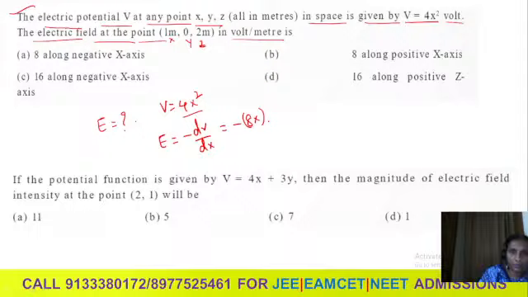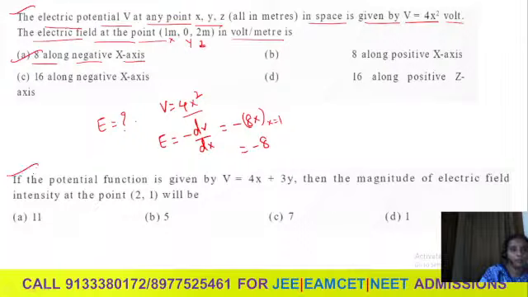We need to put x equal to 1, which gives you minus 8. Electric field is always the negative gradient of the potential. Potential is varying only along the x-axis, so the field will also be in that direction, that too negative. So you can say 8 along the negative x-axis. That should be the option.